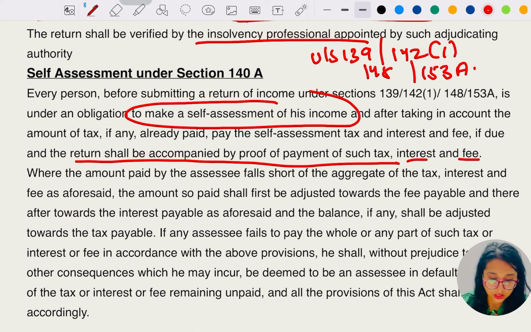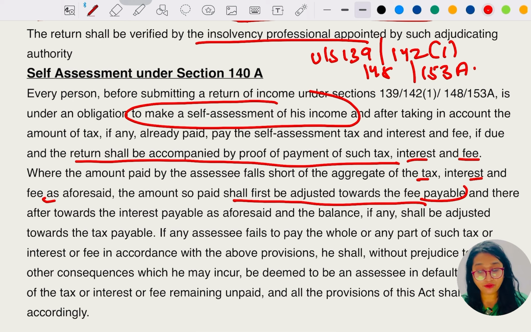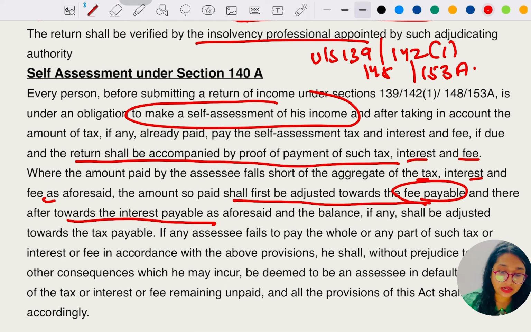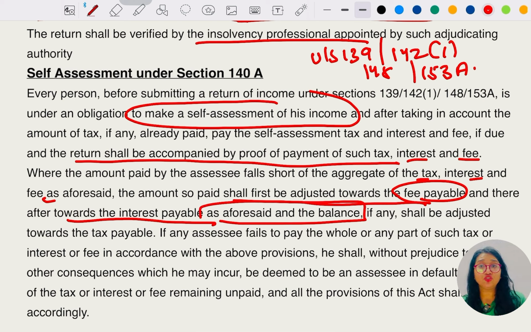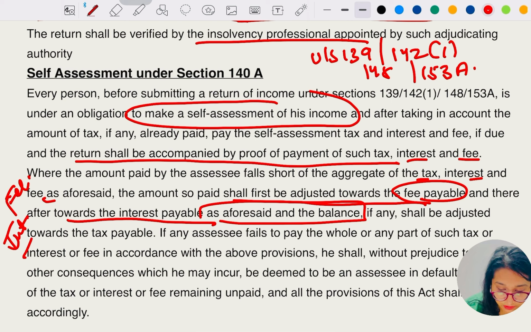Where the amount paid by the assessee falls short of the aggregate of the tax, interest, and fees, the amount so paid shall first be adjusted toward the fees payable, and thereafter toward the interest payable as aforesaid, and the balance, if any, shall be adjusted toward the tax payable. Which means, first of all, if any shortage arises, fees should be paid first, later on interest should be paid.